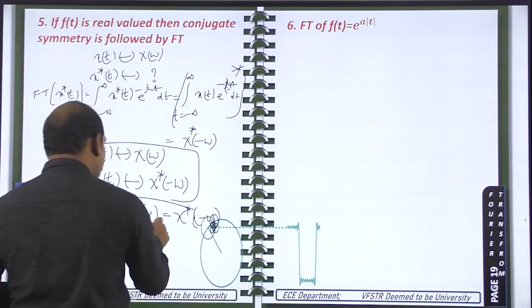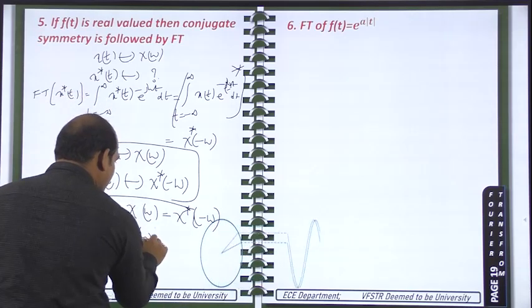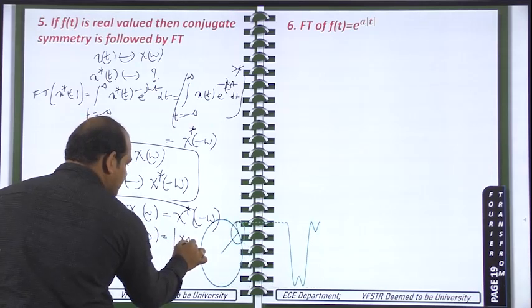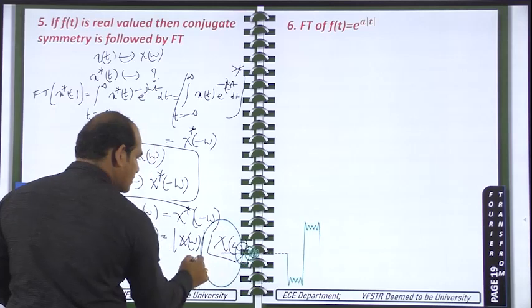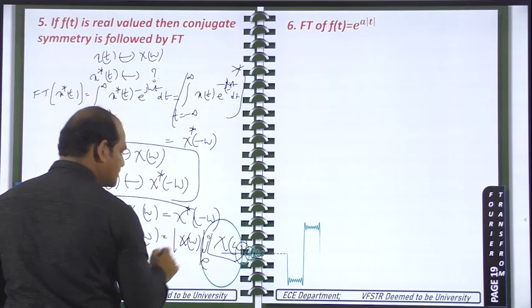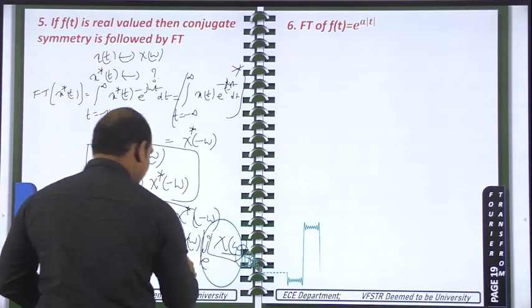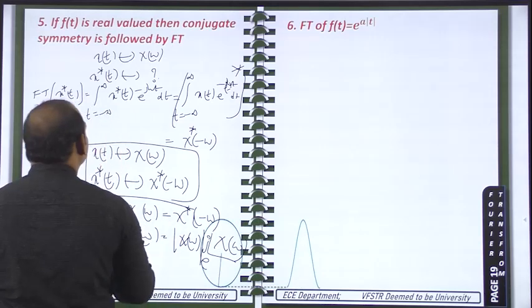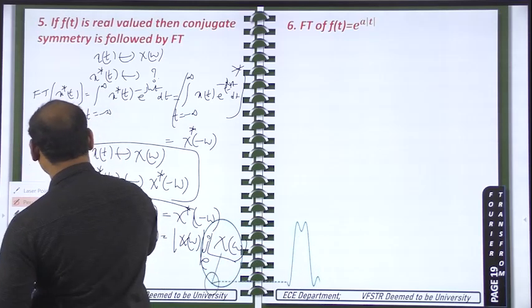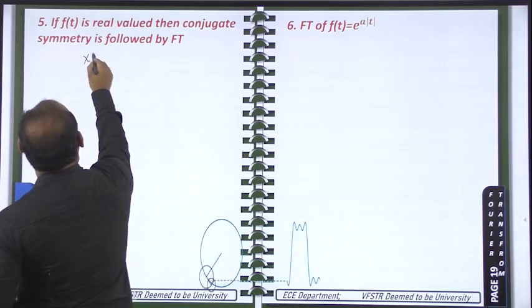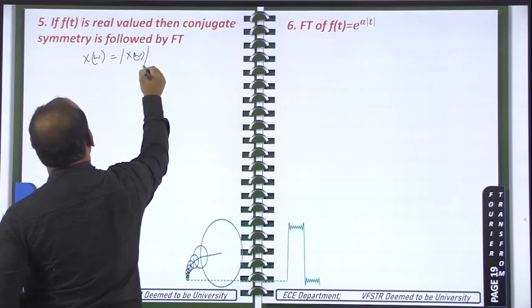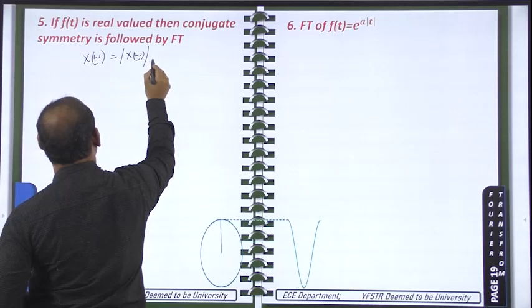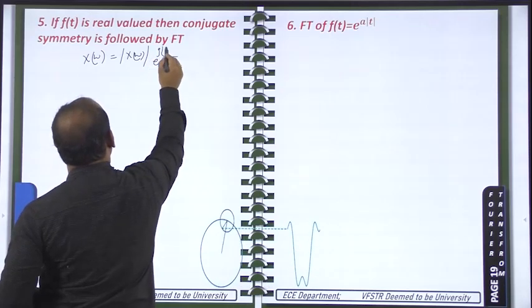For that purpose, if it is complex, X of omega can be written as the magnitude of X of omega times e power j phase of X of omega.